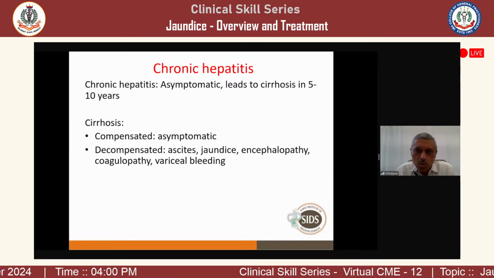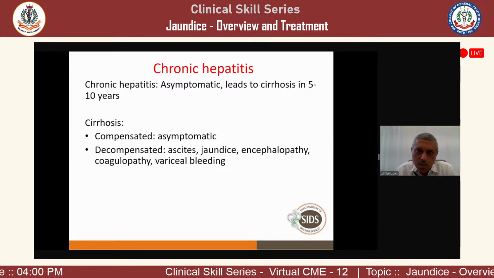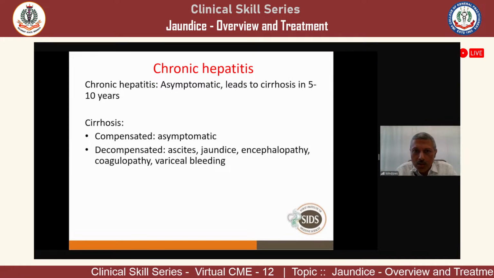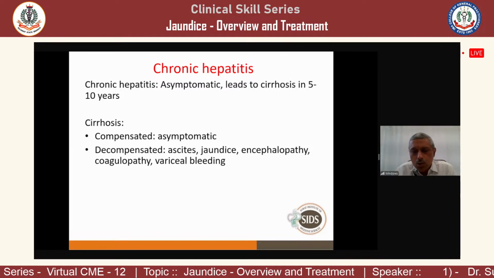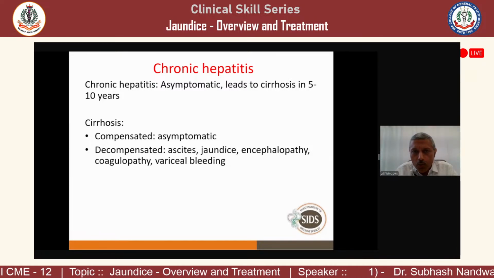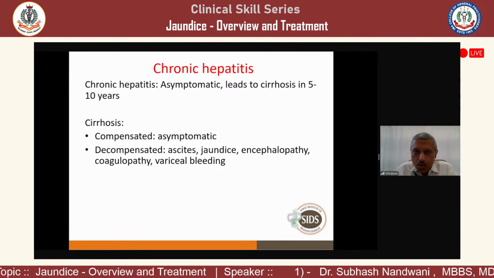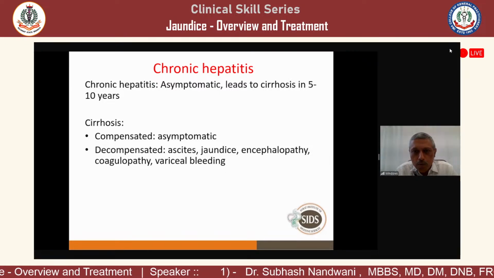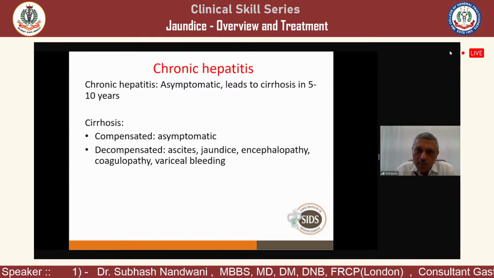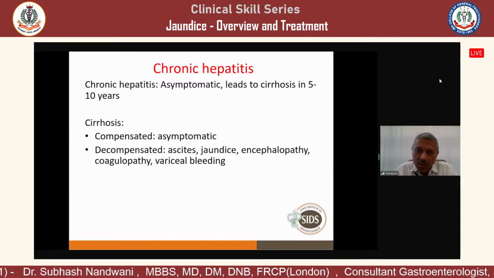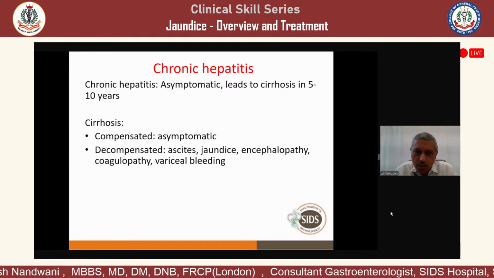Now, once they develop cirrhosis, when they are compensated, they are again asymptomatic. There will be no symptoms. Asymptomatic cirrhosis, you can pick up by CBC. You check the complete blood count, and if platelets are low, then you think, yes, there is cirrhosis, there may be portal hypertension. Look for sonography. If splenomegaly is there, or signs of portal hypertension are there, then you can say there can be cirrhosis. But they can be totally asymptomatic.